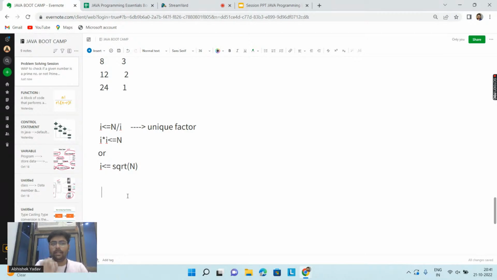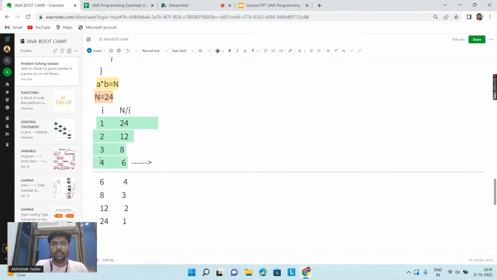The starting point is 1, and the end point is I into I less than equal to N. There is no need to go below this horizontal line. If I know that this one is a factor of 24, then at the same time I can find the next factor. Basically our aim is to count all the factors.